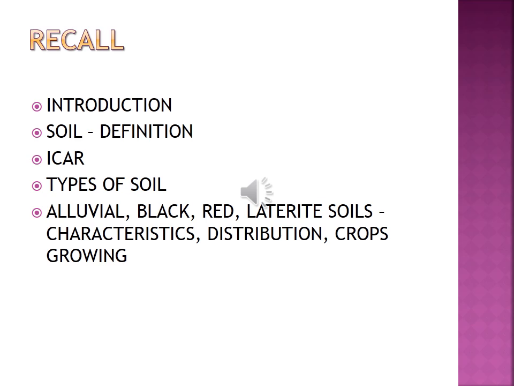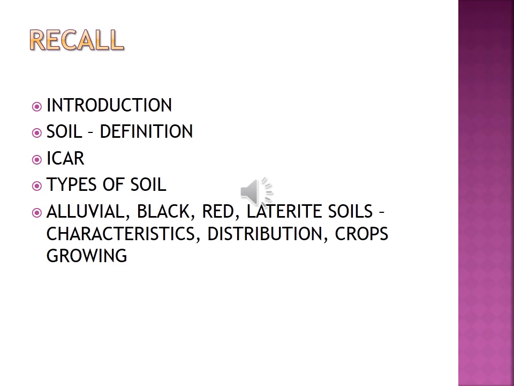Alluvial soil: what is rich and what is poor in alluvial soil, and the crops grown in it. What are the crops grown in alluvial soil? Rice, wheat, sugarcane and oilseeds. Where can you see alluvial soil? Alluvial soil is mostly found along the river side.